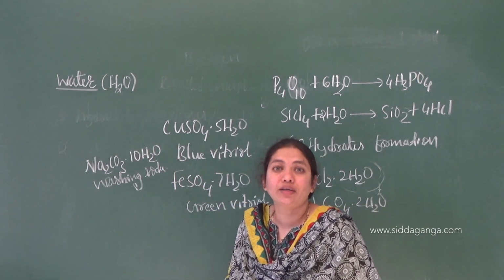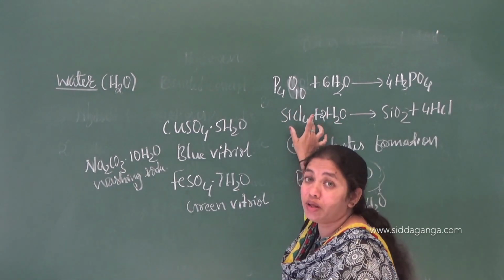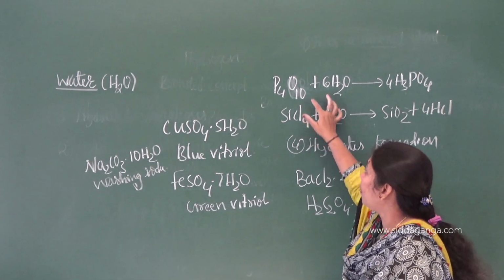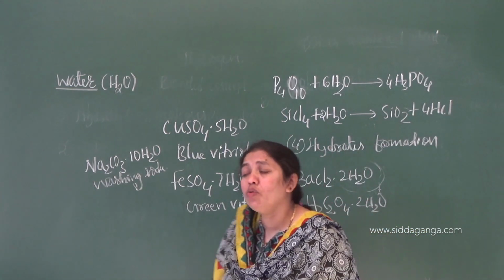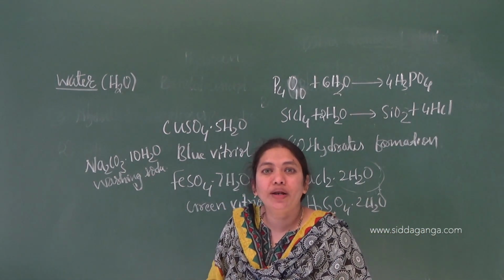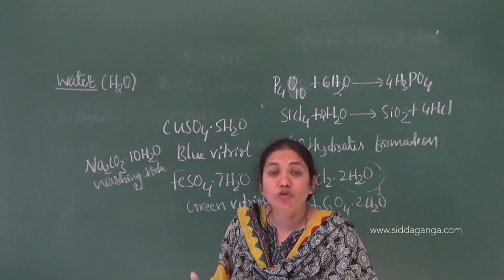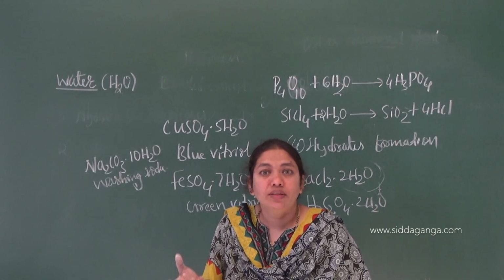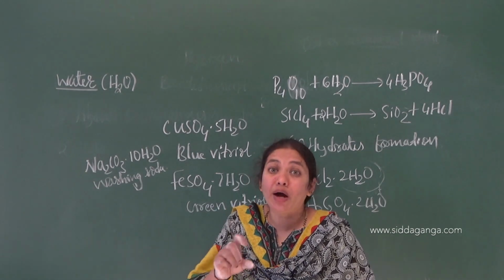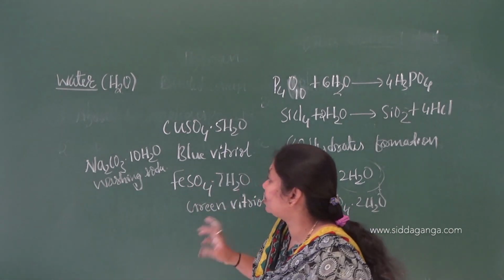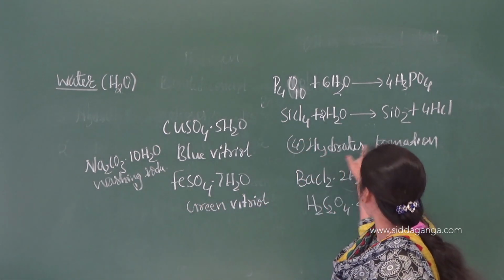Almost all ionic and some organic substances are also soluble in water. Two examples I have given here, that is phosphorus pentoxide and silicon tetrachloride. You can have acetone as an example, that is also covalent in nature. Similarly, simple alcohols and glucose C6H12O6 are covalent, but soluble in water because of their polar nature. If polar bonds are present, that will be soluble in water. Similarly, the last property is hydrates formation.